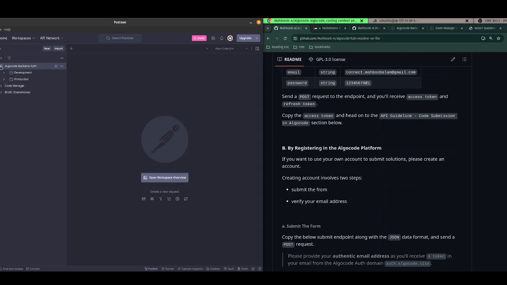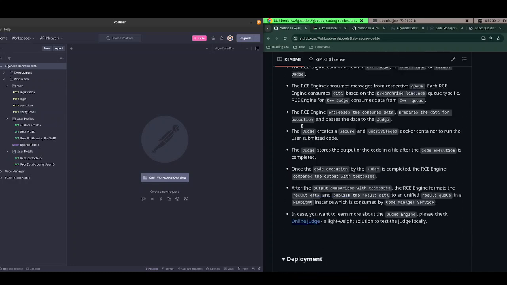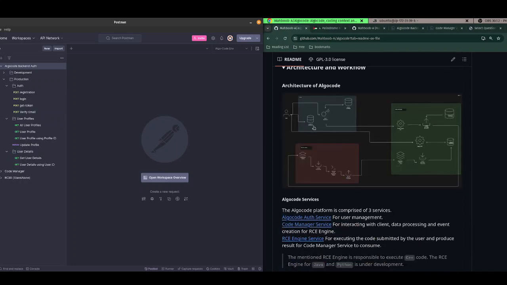So this is the AlgoCode backend in production. I am not going through all this authentication and registration part. You can see this is managed by the auth service. So let me get back to the... So this is the auth service.